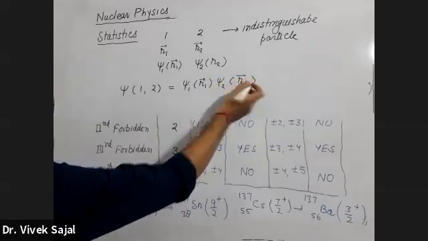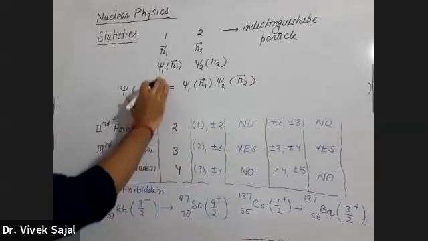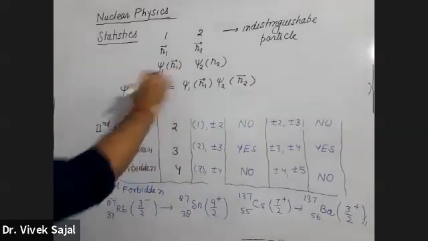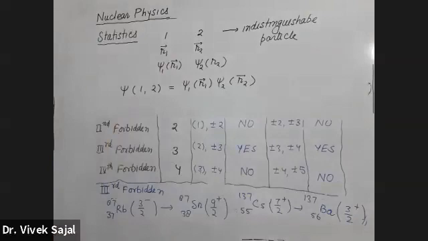This will be the combined wave function for this system of two indistinguishable particles 1 and 2.